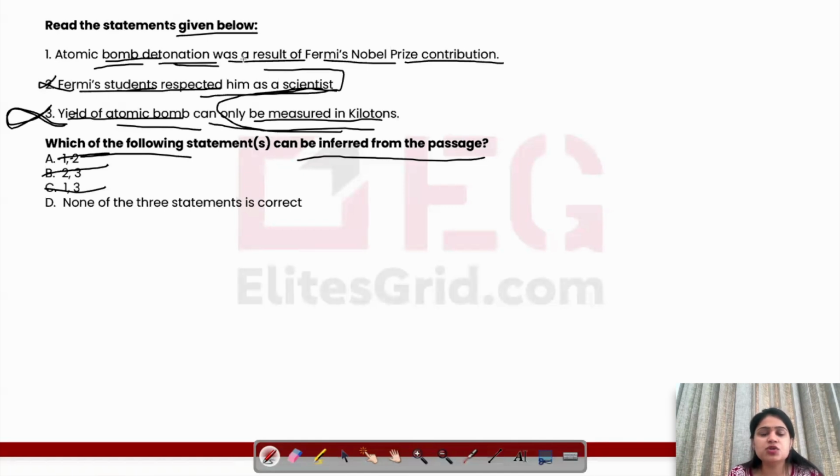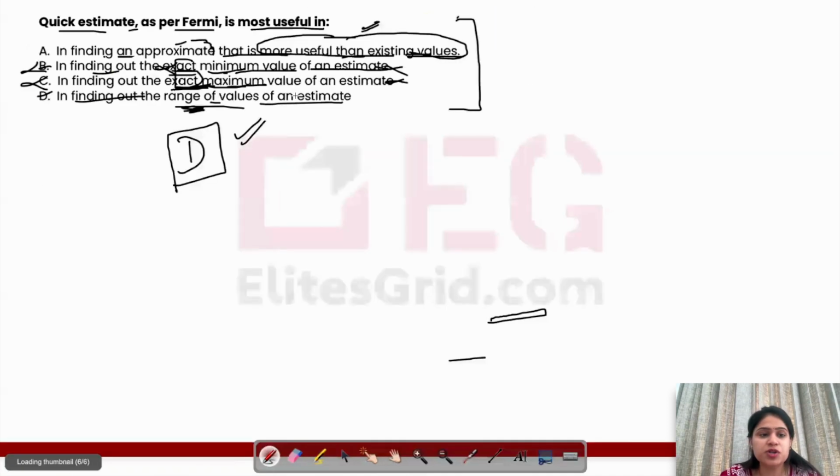Atomic bomb detonation was a result of Fermi's Nobel Prize contribution. It didn't happen because of the Nobel Prize contribution. Just because your contribution won a Nobel Prize, it really doesn't mean that the atom bomb event was because of it.